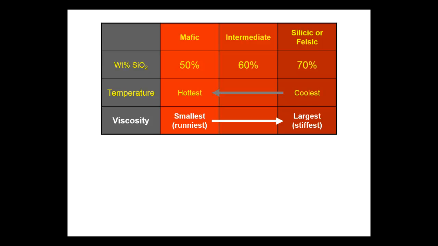So in conclusion, the more silica, the more viscous the magma. You would expect silicic magmas to have a high viscosity and mafic magmas to have a low viscosity. A lot of gas dissolved in the magma will tend to reduce the viscosity somewhat, but this effect is pretty minor compared to the effects of temperature and composition.